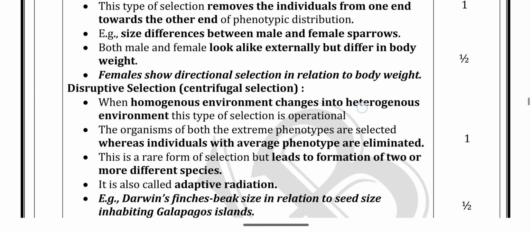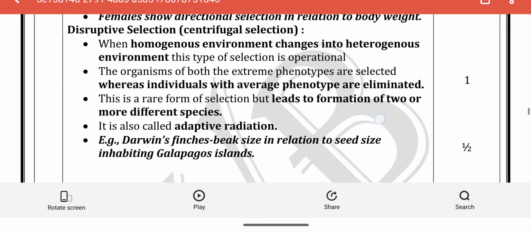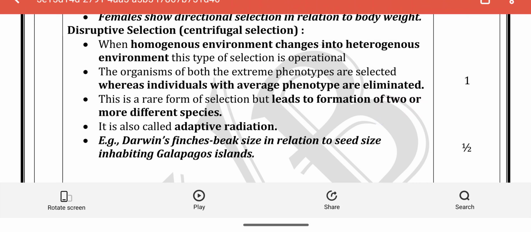Next, disruptive selection. It means a homogeneous environment changes into a heterogeneous environment. There are a number of species from the same ancestor. It leads to the addition of some species or some adaptation of the species. The environment changes based on the organism, which leads to disruptive selection.